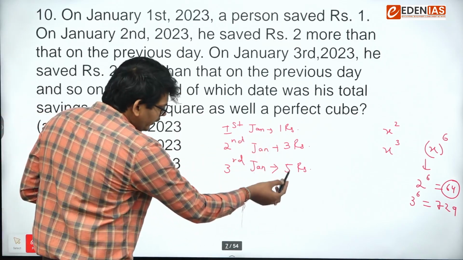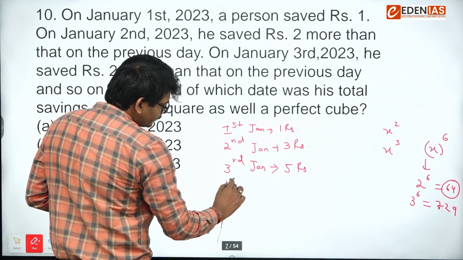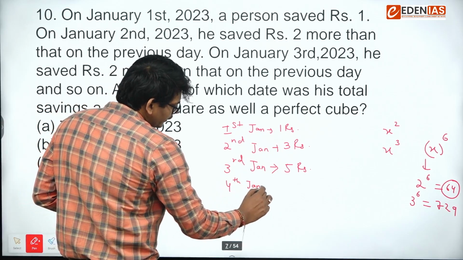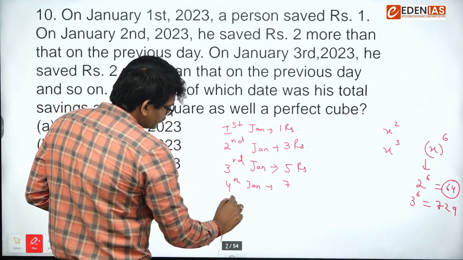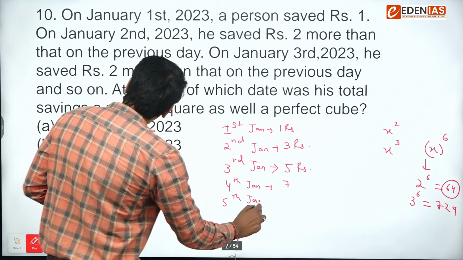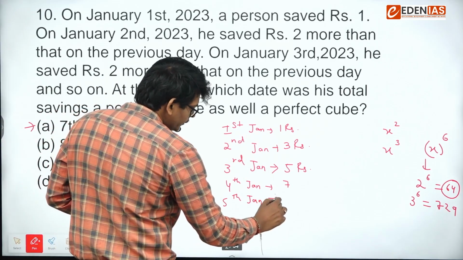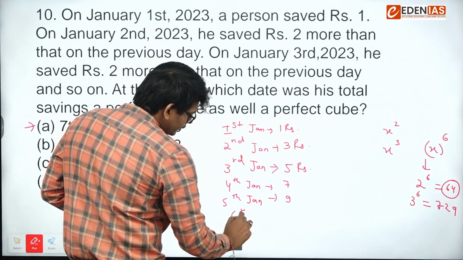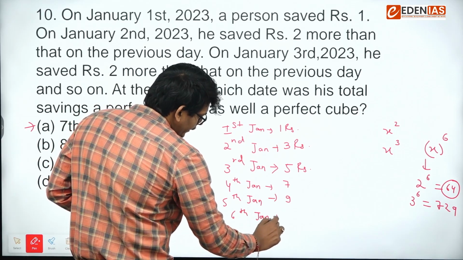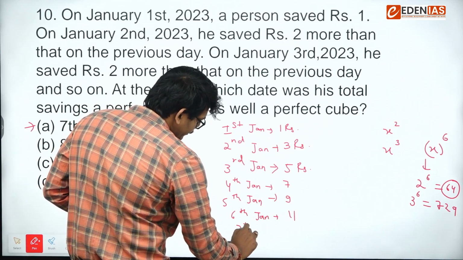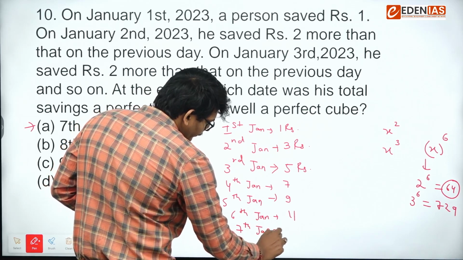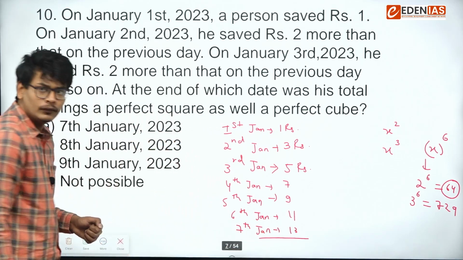So 1, 3, 5, on 4th Jan this will be 7, 5th Jan will be 9, 6th Jan 11, and 7th Jan is 13. Let's add this.